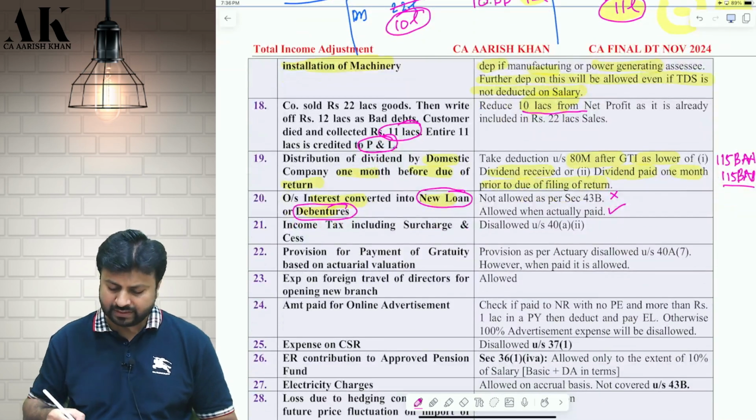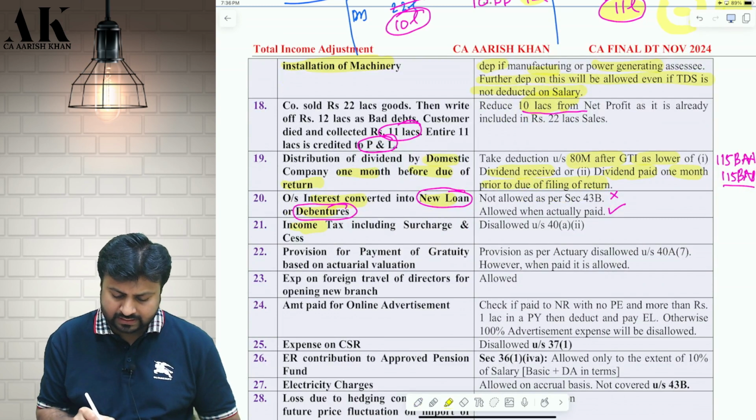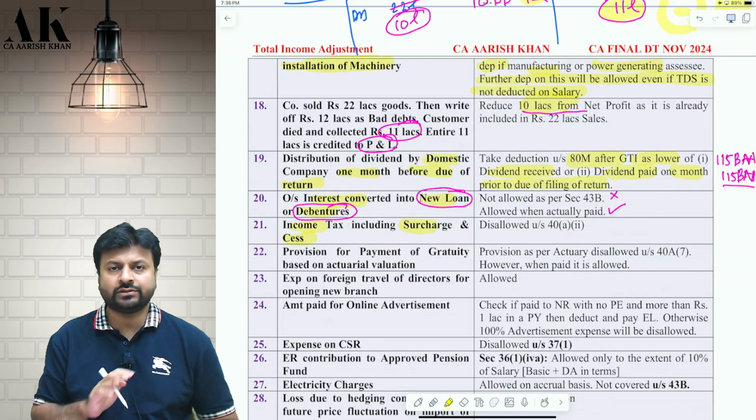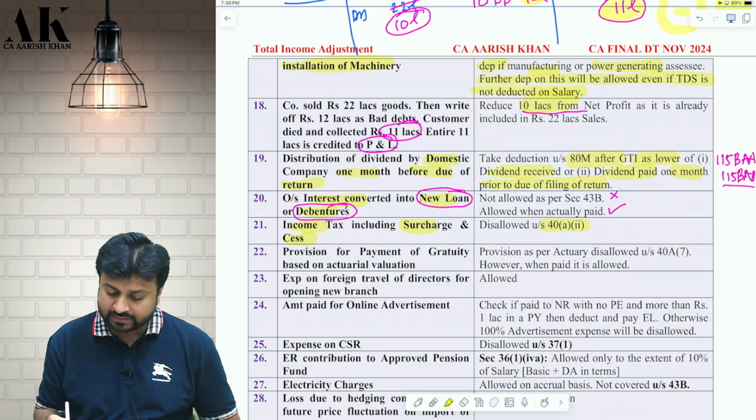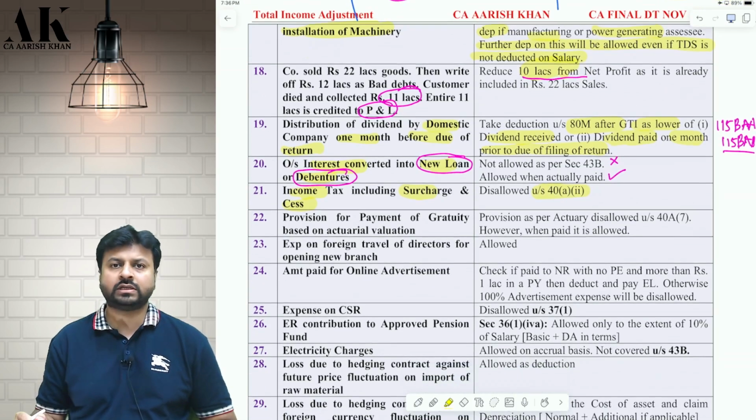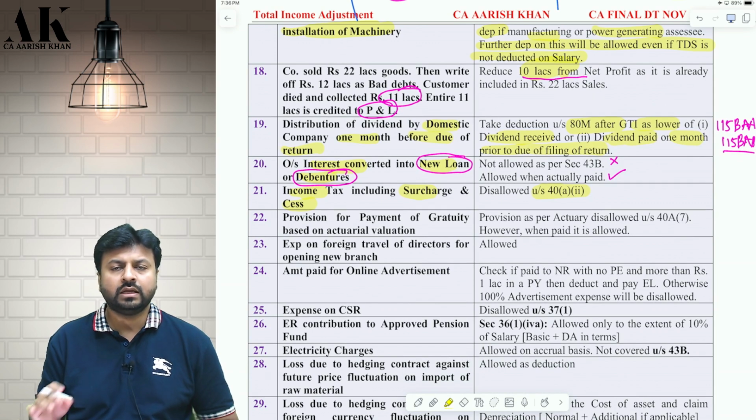Next one is a very simple adjustment. Income tax along with surcharge and cess is your personal tax, and therefore that is disallowed under section 40 clause A subclause 2. So income tax is disallowed under section 40A2.